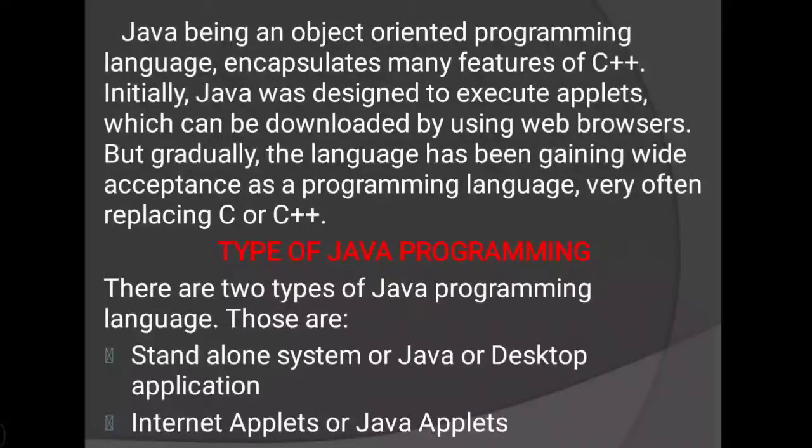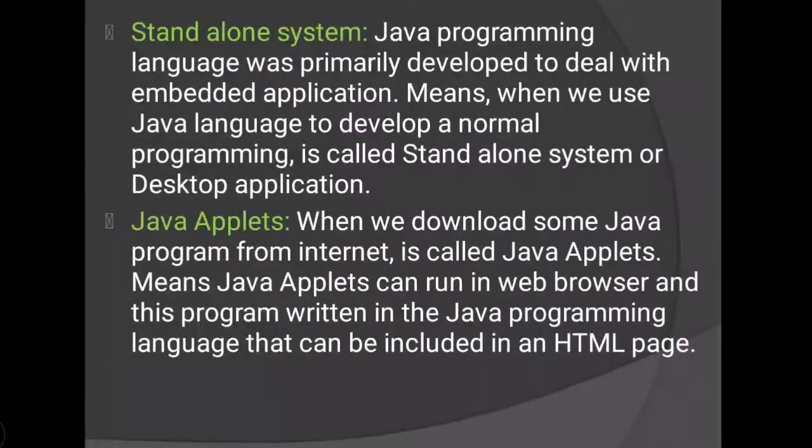Then types of Java programming. There are two types of Java programming language. Those are standalone system or desktop application, and the next one is internet applet or Java applet. See, standalone system or desktop application is a program which is developed by a programmer, by us users. We only develop this standalone system for our own use, means our personal use only.